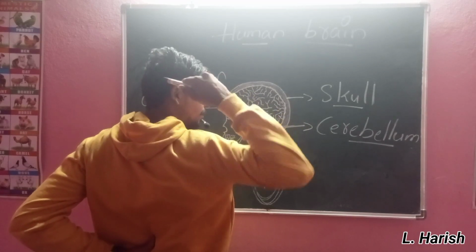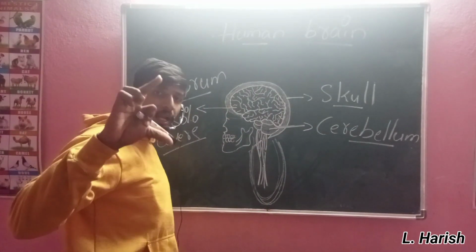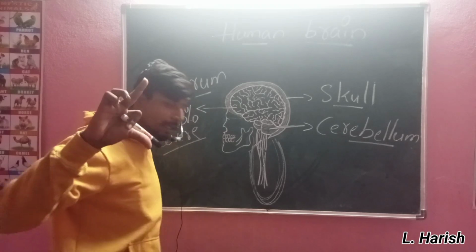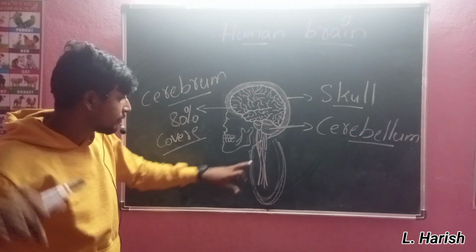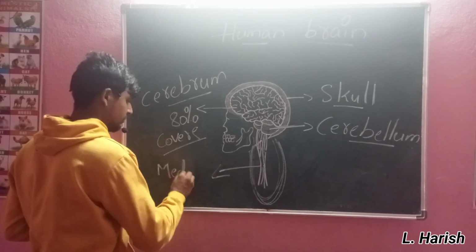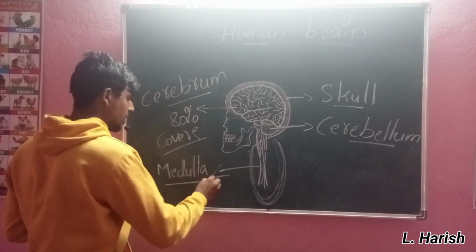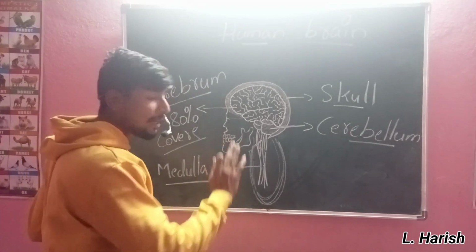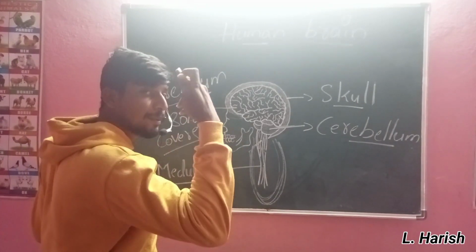From the spinal cord to the brain, we have a highway-like thing, which we call the medulla. This medulla is like a bridge from our spinal cord to the human brain.